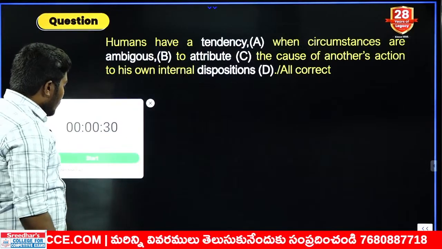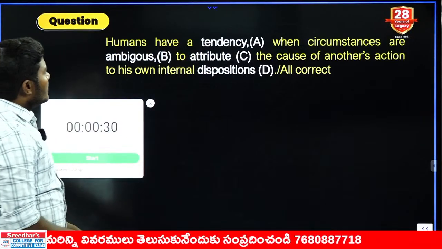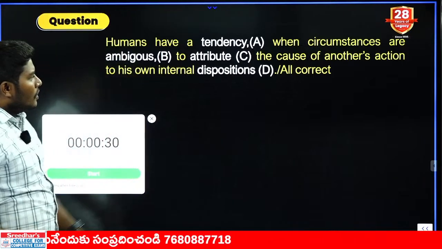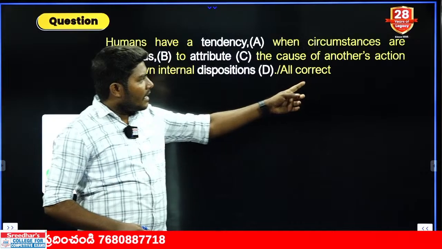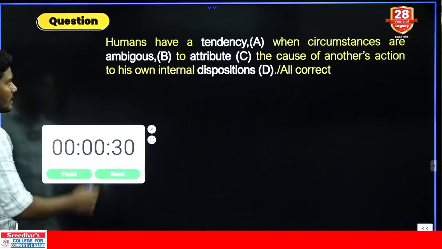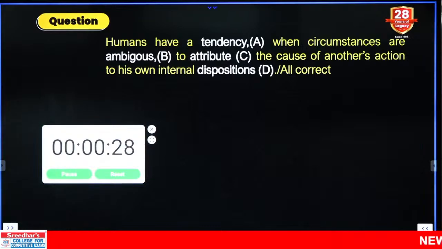Next section. Find out the wrongly spelled words. You have 4 words which are highlighted. You have also the 5th option as all correct. You can go for E also, no problem. Okay, let us start with this. Your time starts now. Be very quick to answer.